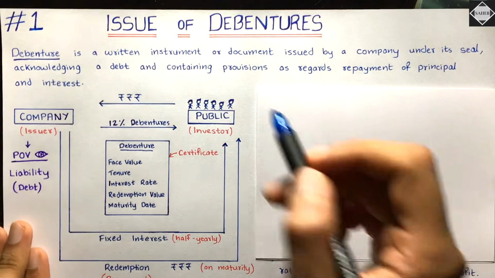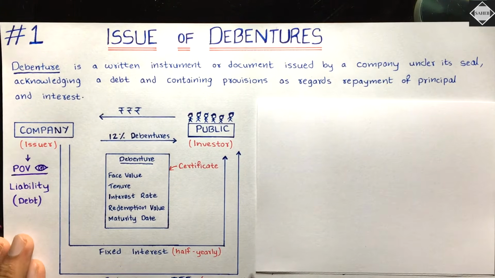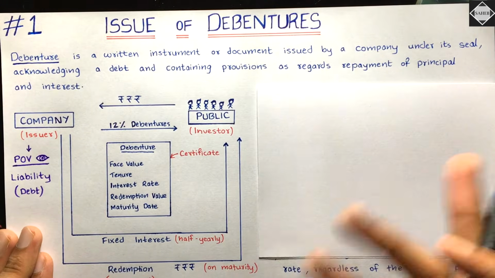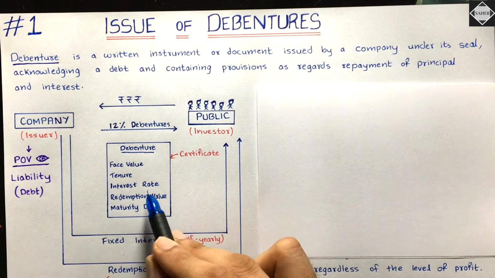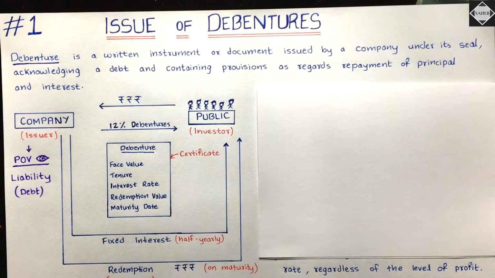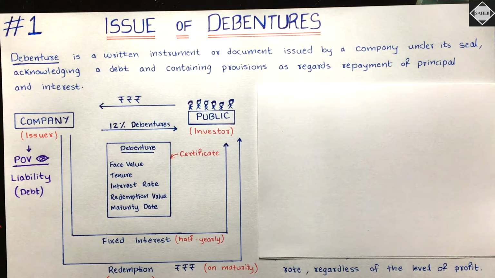But in terms of debentures, this is the same as a loan. So this money has to be repaid back, 100% it has to be repaid. That is why in the beginning everything will be decided: how much interest will be paid every year, and how much will be repaid, the original sum. Okay, so this is the thing.